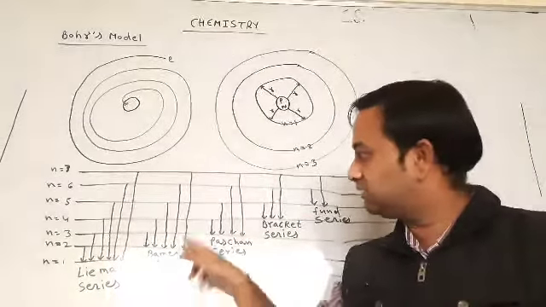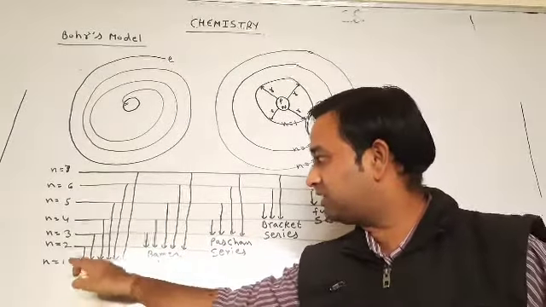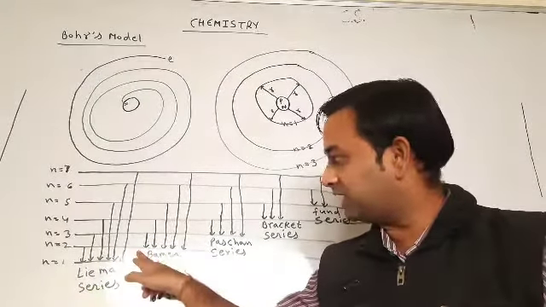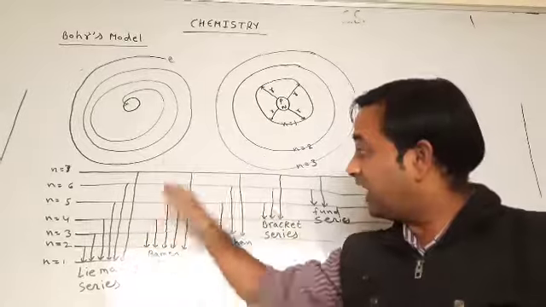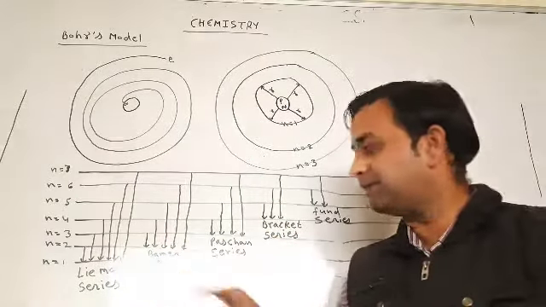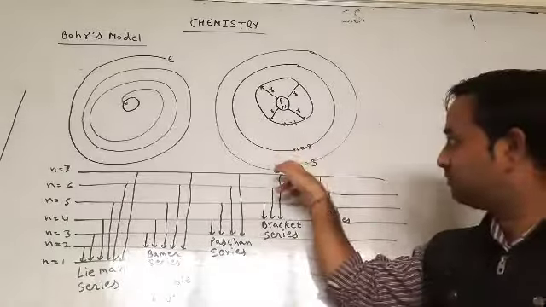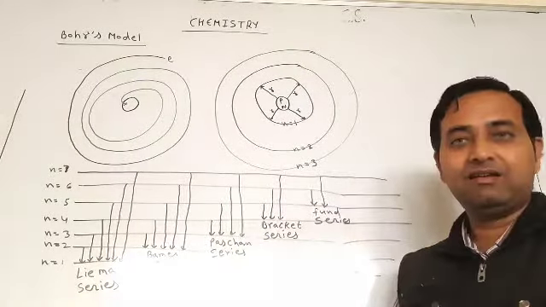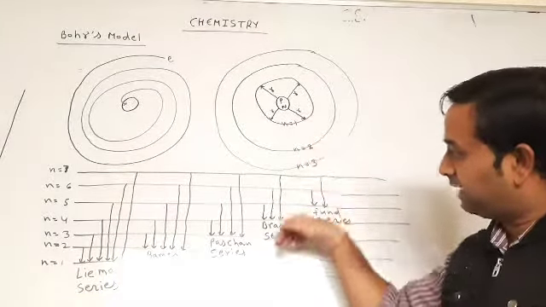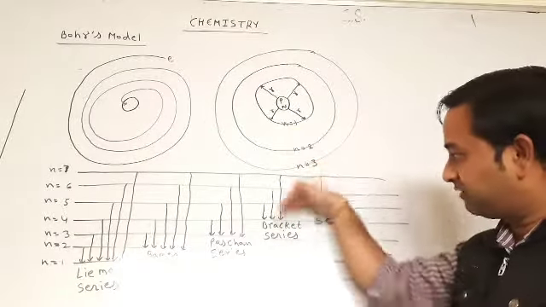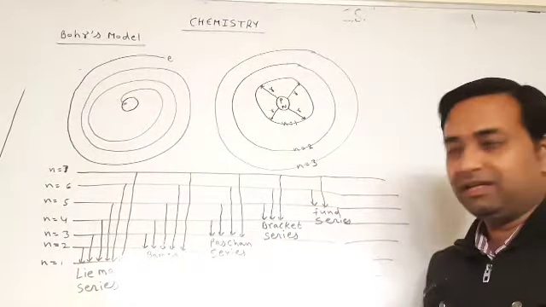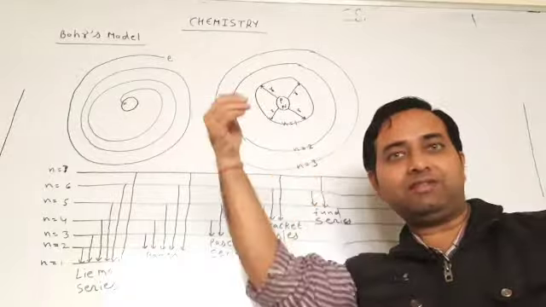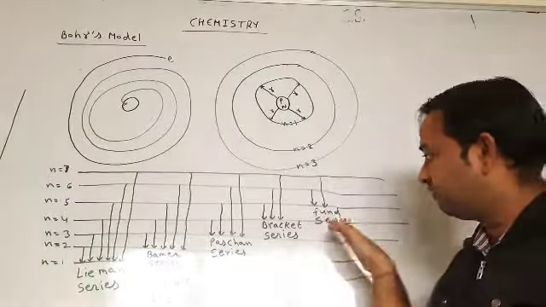As it releases the energy, if it was in the first orbit, then after coming back it generates the Lyman series. If it is in the second orbit, after coming back it generates the Balmer series. If it is in the third orbit, after coming back it generates the Paschen series. If it is in the fourth orbit, after coming back it generates the Brackett series. If it is in the fifth orbit, after coming back it generates the Pfund series.